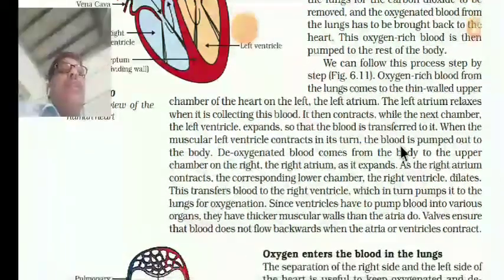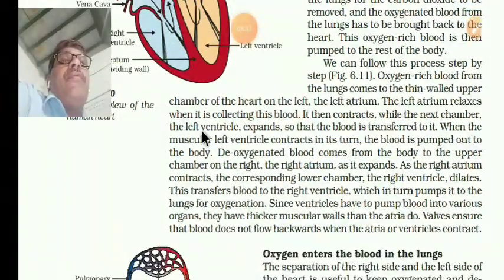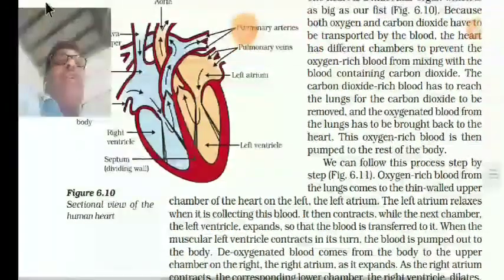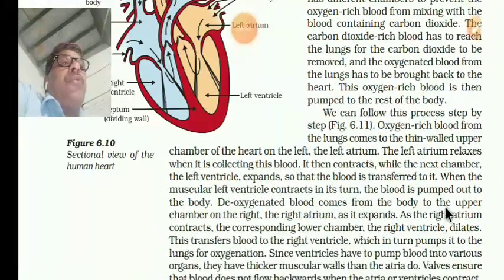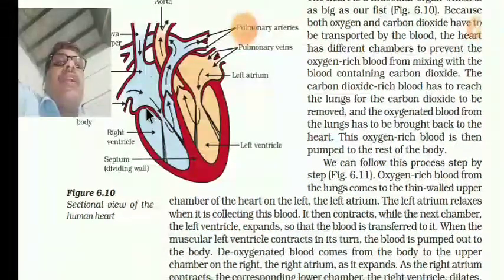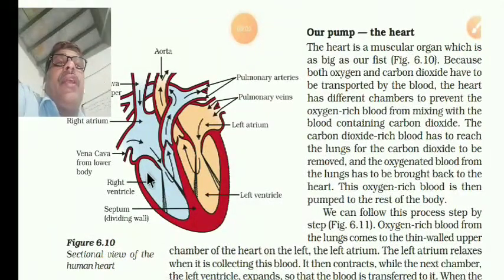So when the left ventricle contracts, the blood is pumped all over the body. Deoxygenated blood comes from the body to the upper chamber on the right, the right atrium. It expands as the blood comes to the right atrium.